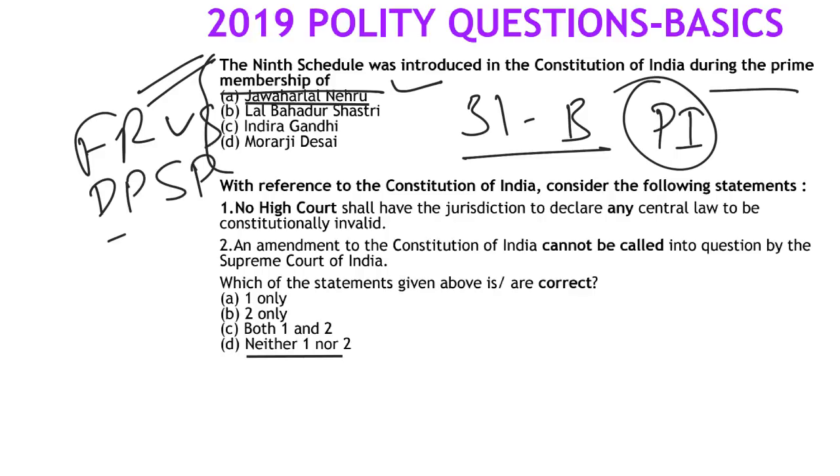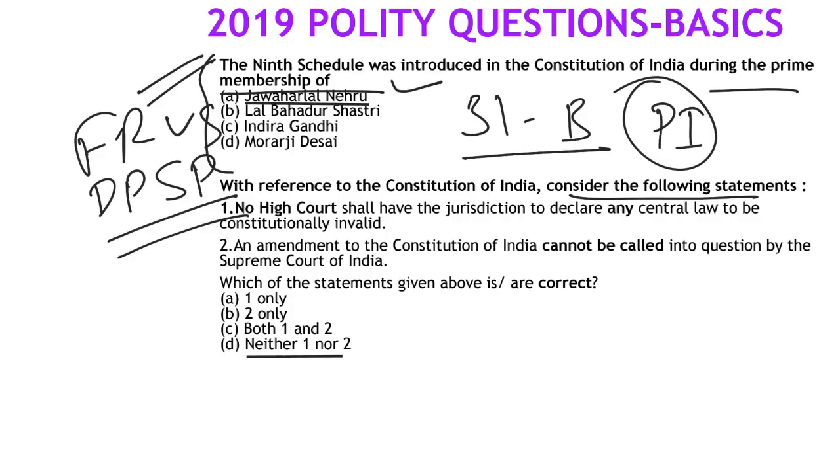There are so many cases, the Golaknath case, and much before that the Shankari Prasad case. They were trying to amend so many things. In that context, if you know that story, you can easily find this one. It was related to the First Amendment, so obviously the Prime Minister was Jawaharlal Nehru, the 9th schedule during the Prime Ministership of Jawaharlal Nehru.